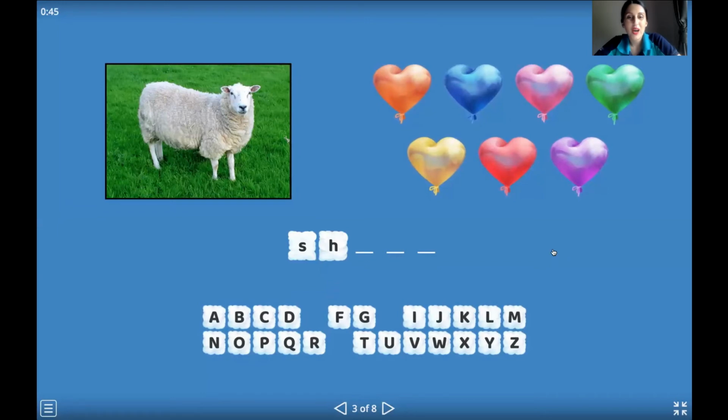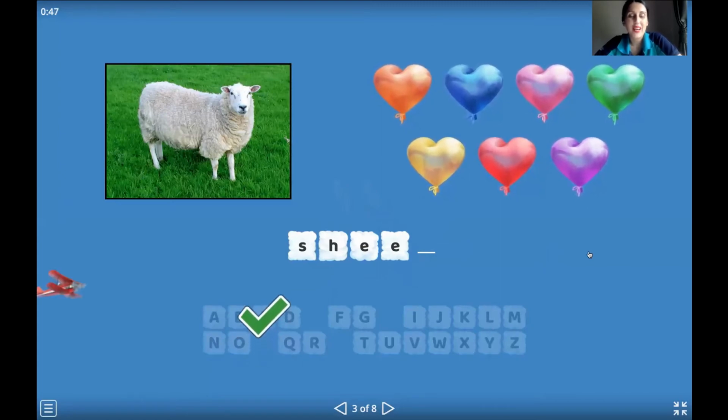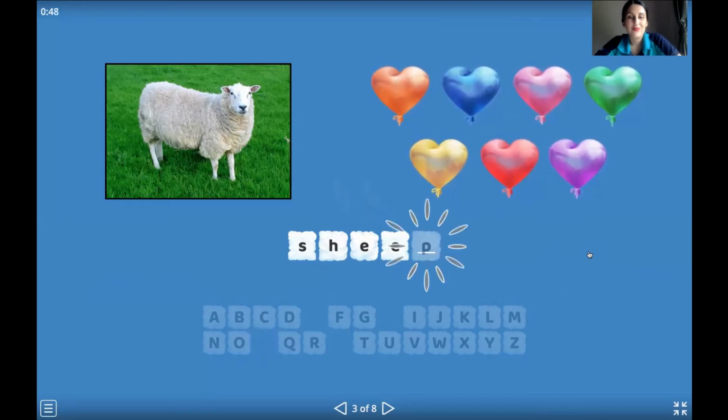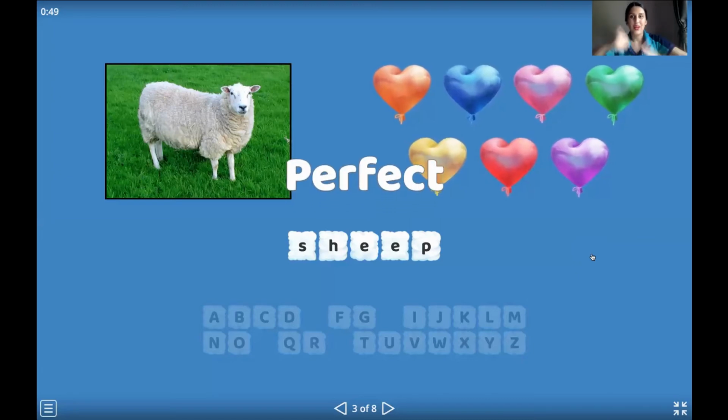And the last one is sheep. Okay, where is letter P? Very good. Thank you so much, P1. That's true. We have our word. Yes, and now we can spell it together. S, H, E, E, P. Great job, P1.